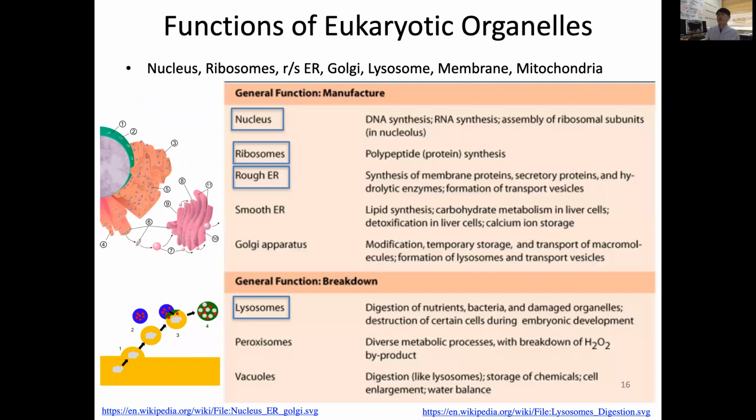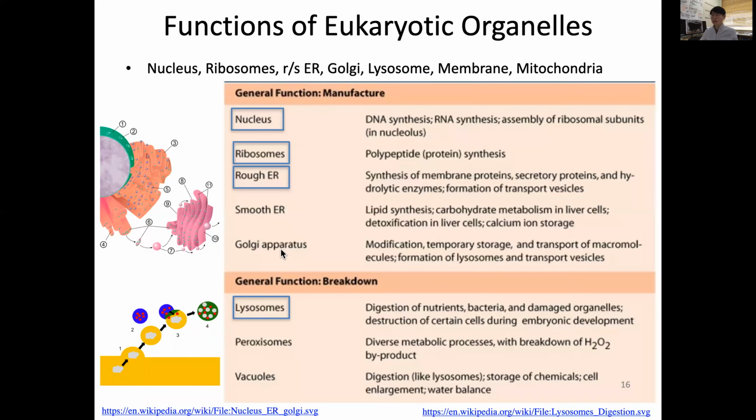So let me go through the functions of eukaryotic organelles, which I believe you already know the basics of. I'm just sweeping through the points I want to make. The general function of these organelles, such as manufacturing, we can consider as DNA synthesis from the nucleus, ribosome, rough ER, smooth ER, and Golgi apparatus.